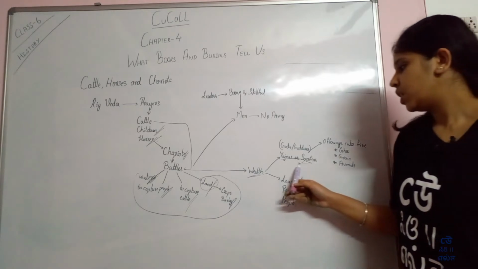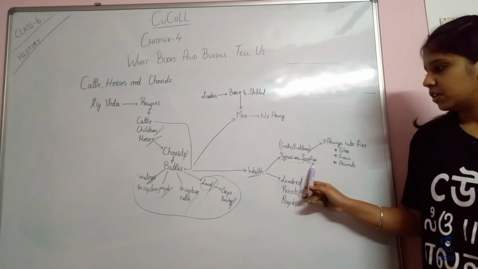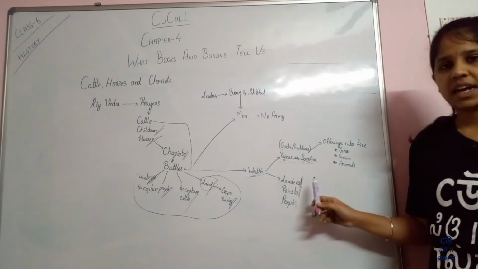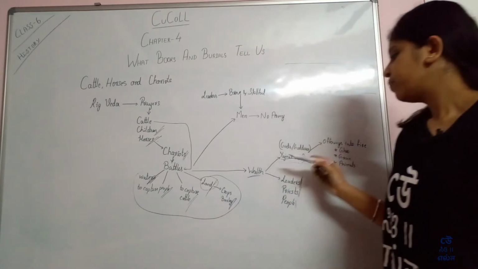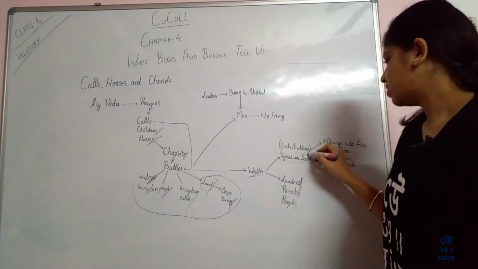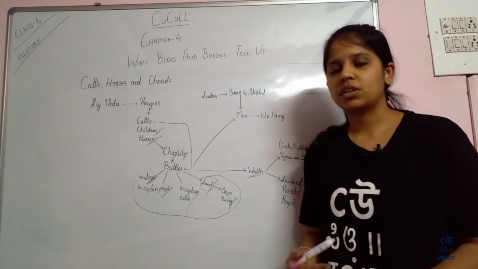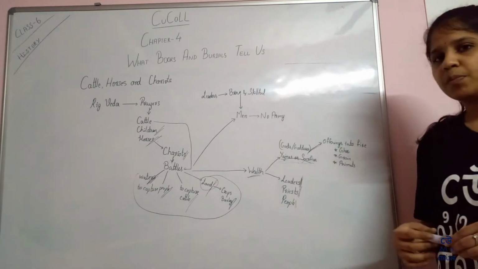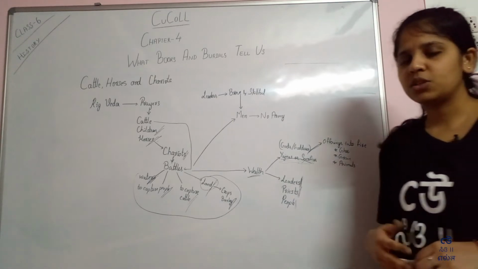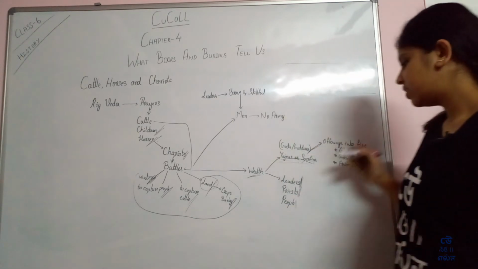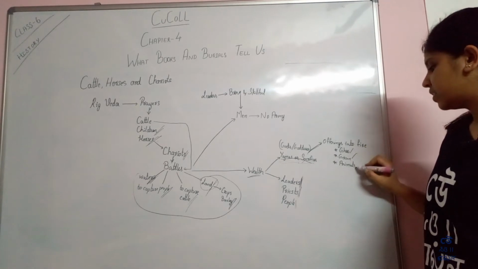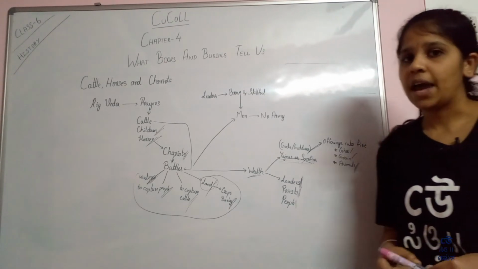They used to conduct some public yagnas or sacrifices. In these sacrifices they used to give offerings for the gods and goddesses. They used to put offerings into the fire, offerings such as ghee, grains, and sometimes even animals.